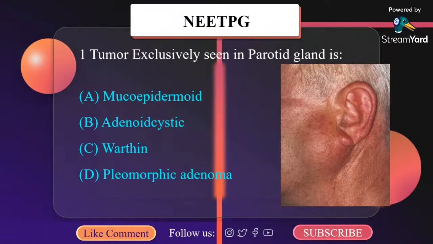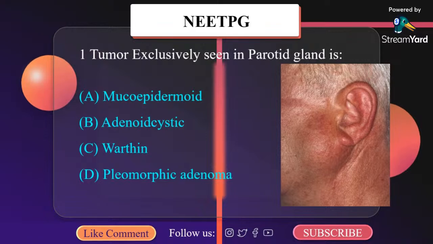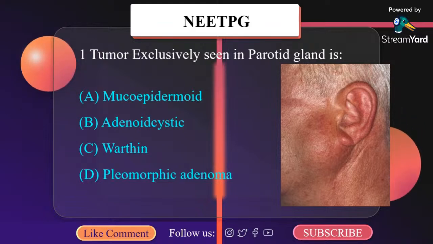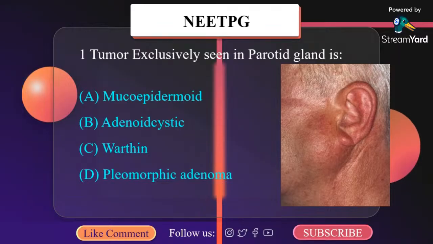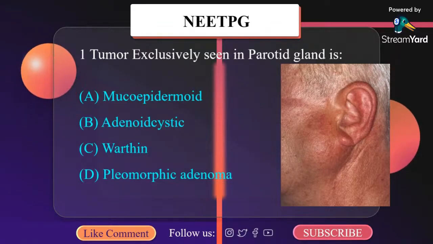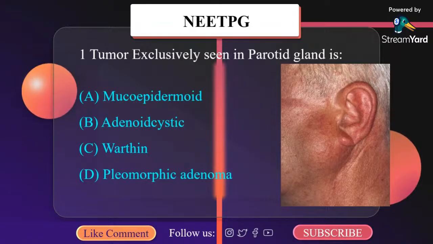Warthin tumor occurs exclusively in the parotid gland. It is most common in males. It is most common in smokers. It is most common in the lower pole of the parotid at the angle of mandible. 10% of cases are bilateral. So the correct answer here is C, Warthin tumor.